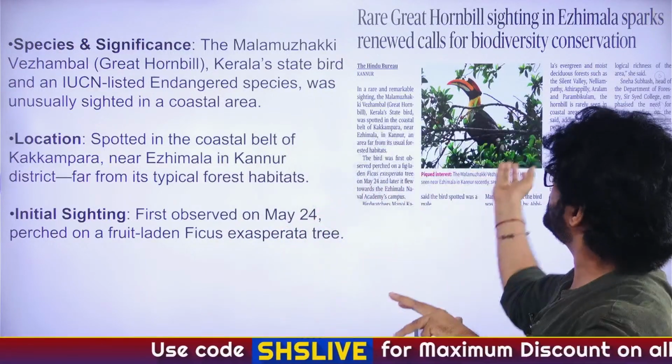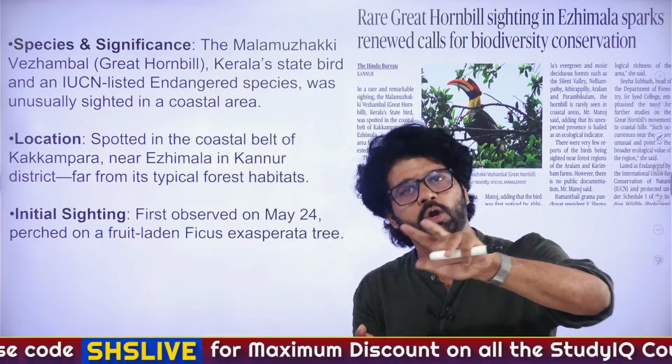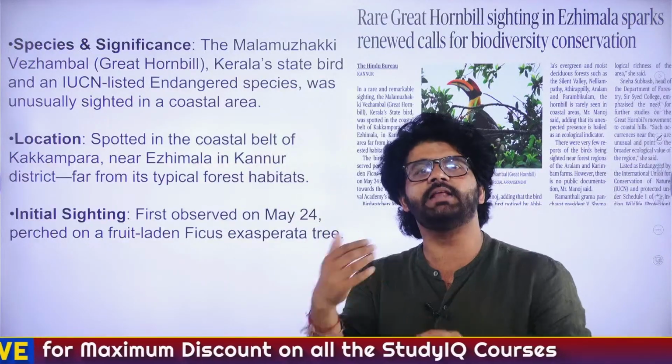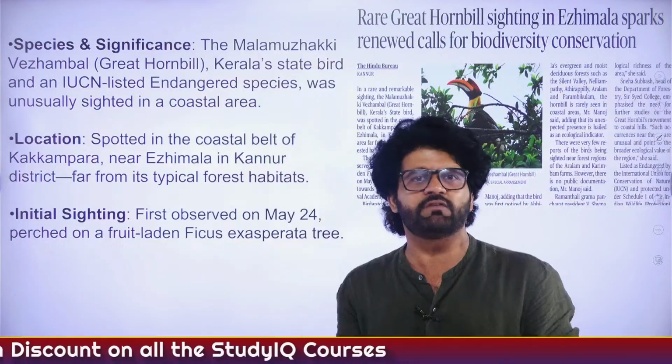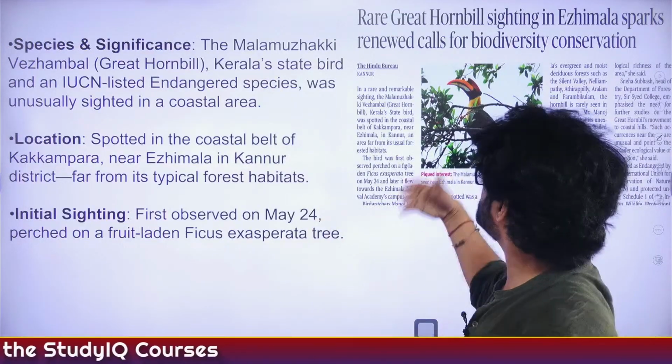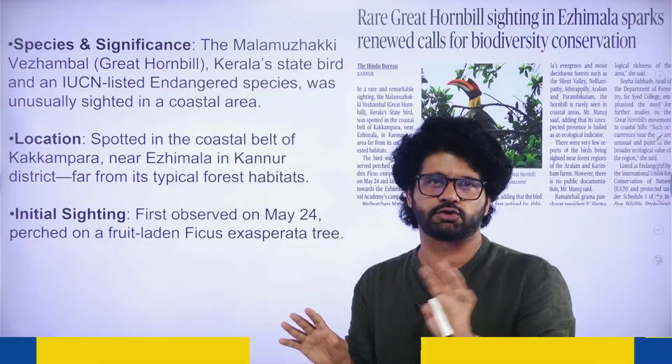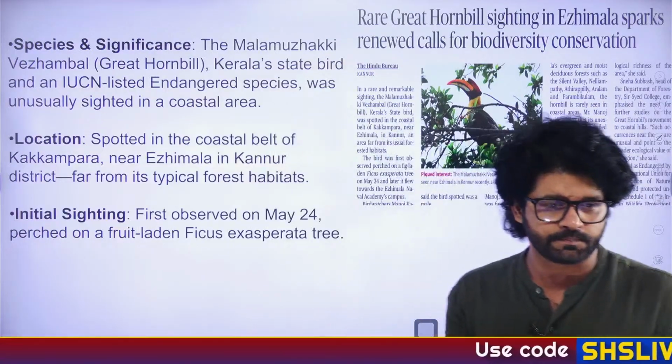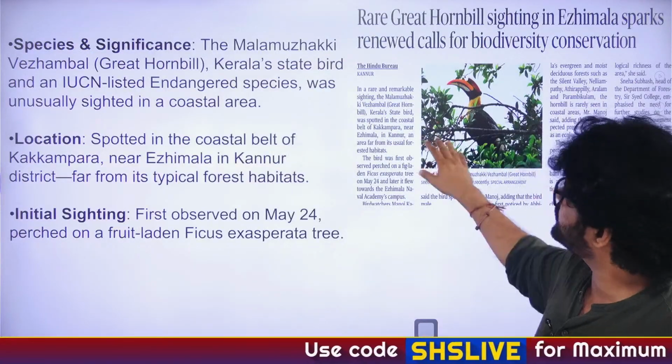So if flora and fauna is found in a particular region, that means pollution of that particular region is lesser. That means the ecological purity of that region is greater. So that also shows that the coastal areas of Kerala are also awesome. Keralam. Naga tribe celebrated. Very good. So this is the news.